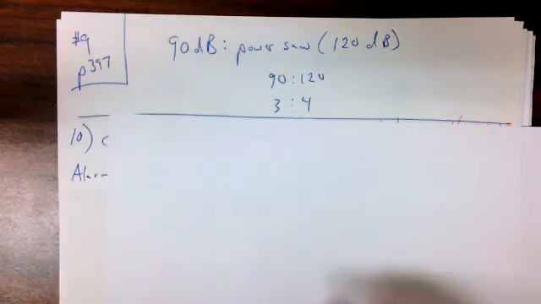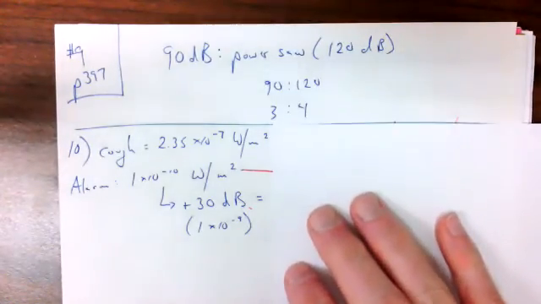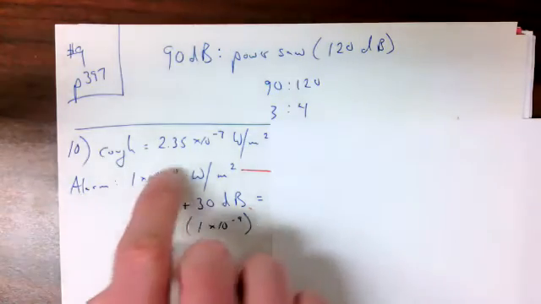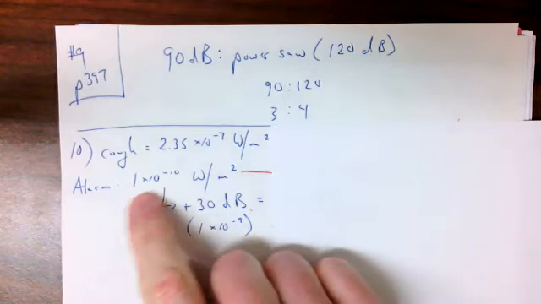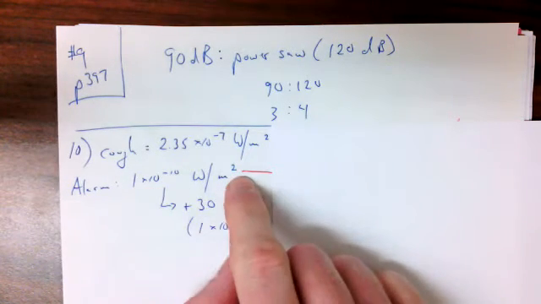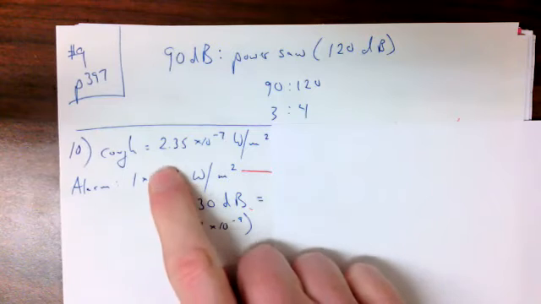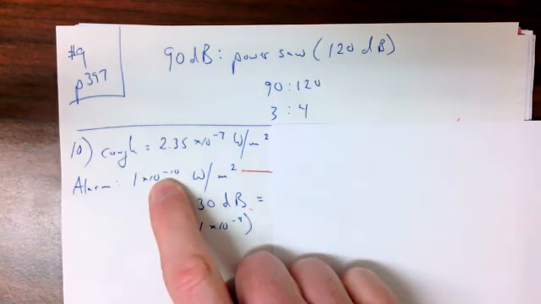Number 10, I wish this would have recorded. So number 10, this will show up weirdly. A cough is about 2.35 times 10 to the negative 7 watts per square meter. There's an alarm that is set at 1 times 10 to the negative 10 watts per square meter. But the question tells us it'll only go off if there is something 30 decibels louder than this.